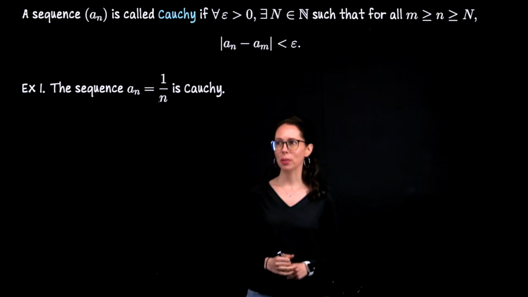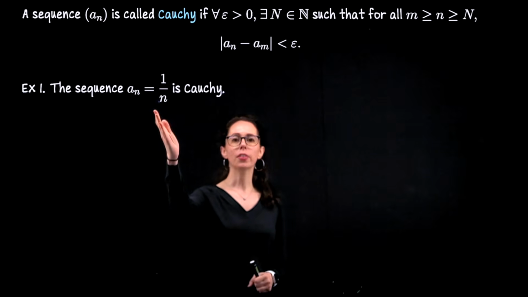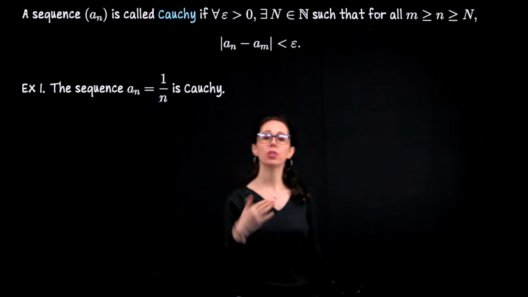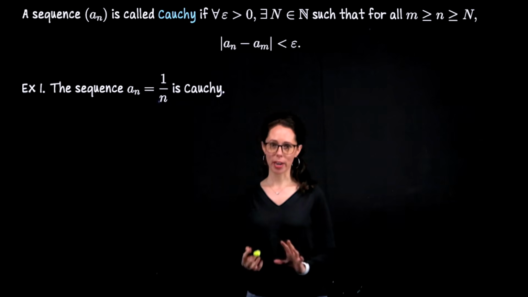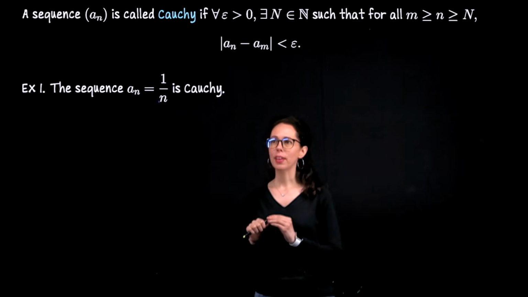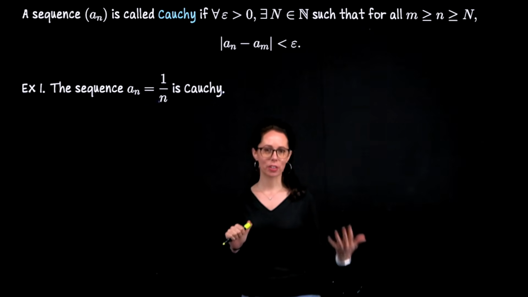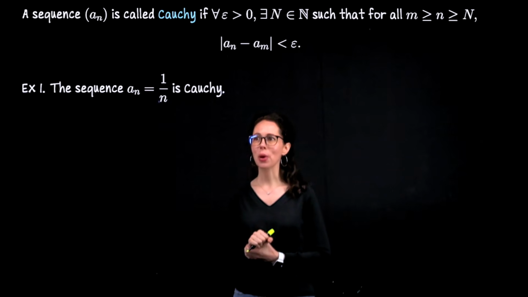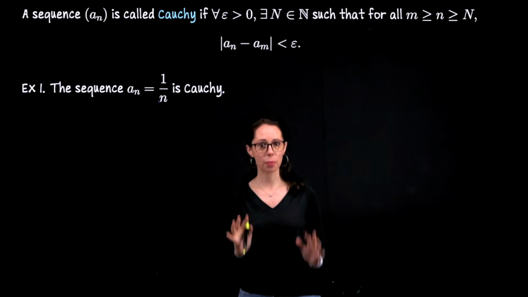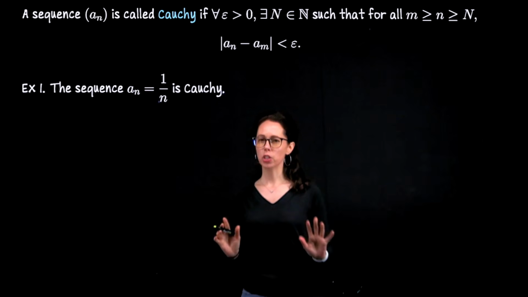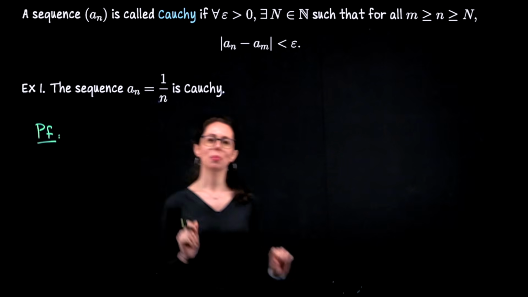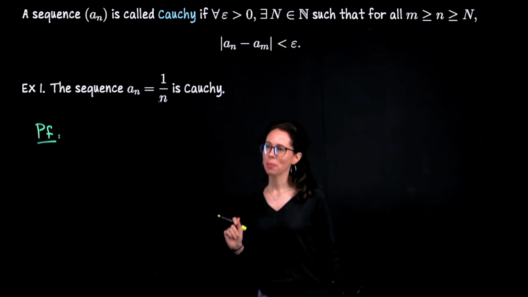As a first example, let's prove that the sequence 1 over n, so 1, a half, a third, a fourth, etc., is a Cauchy sequence. This is going to be a direct proof, so it's going to follow the flow of the definition. Often when you write proofs of convergence or Cauchiness, as we are doing in this video, you might have scrap work, or you might go through several drafts before you have a professionally composed proof. I'm going to jump right into this. Maybe we'll do some scrap work in the next example.